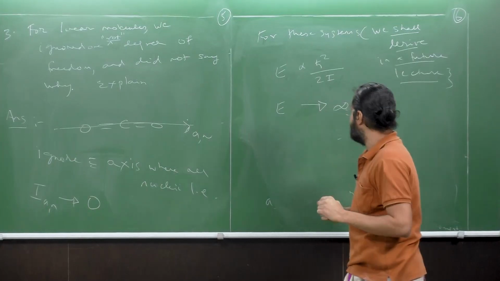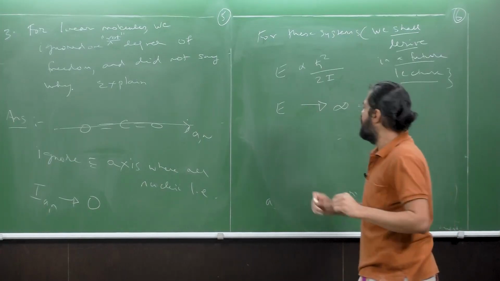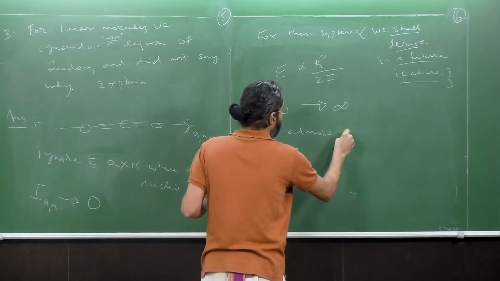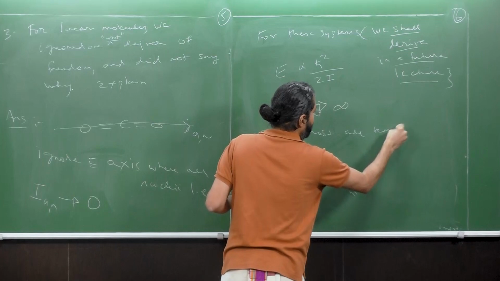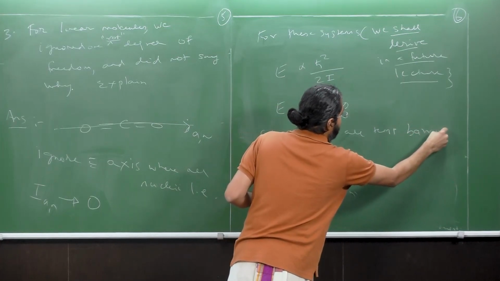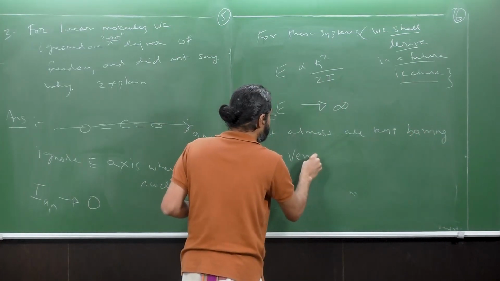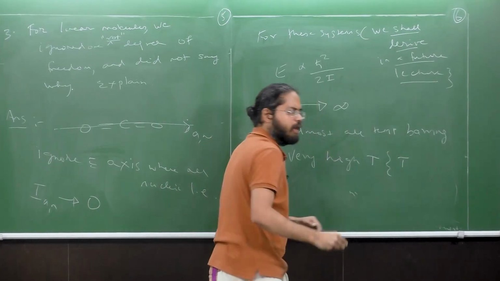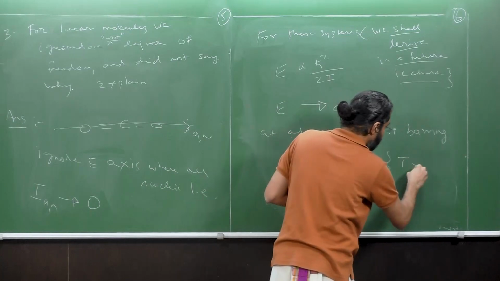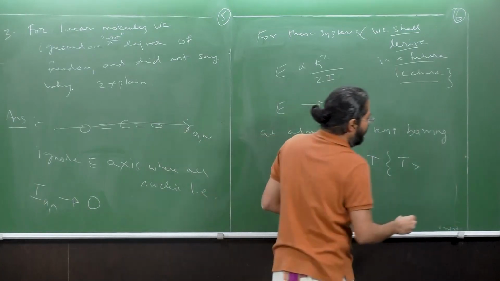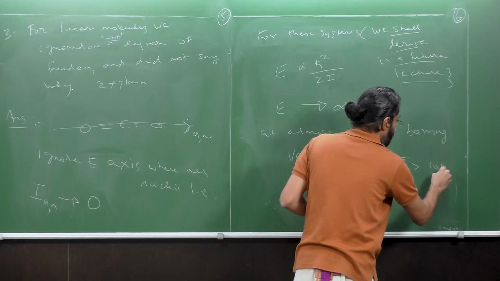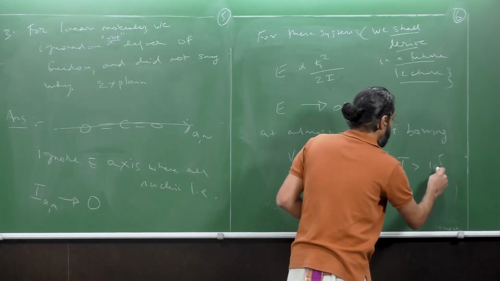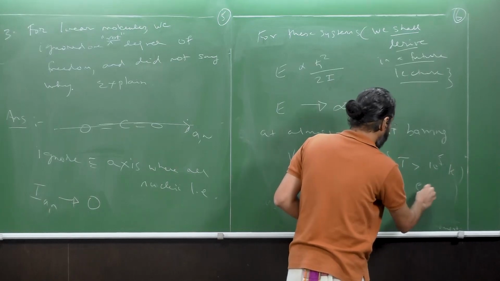Okay, please understand it. So as E tends to infinity, at almost all temperatures, barring very high temperatures, we're talking about T greater than, one has to quantify it, T greater than 10^5 Kelvin or something like that, not 10 Kelvin itself, right?